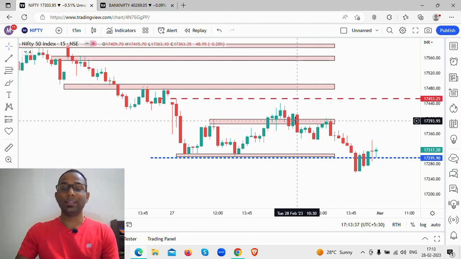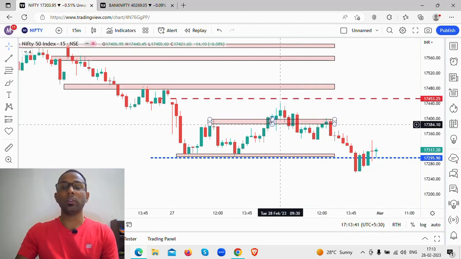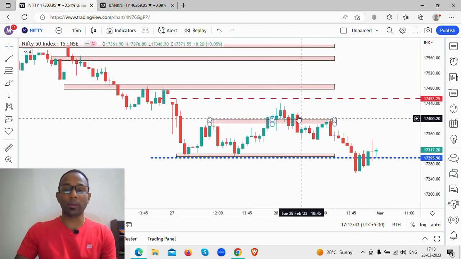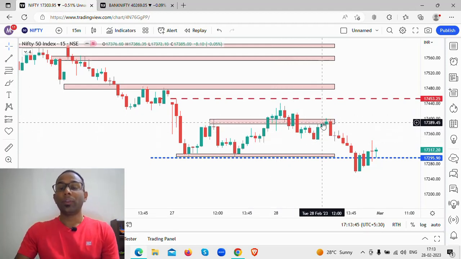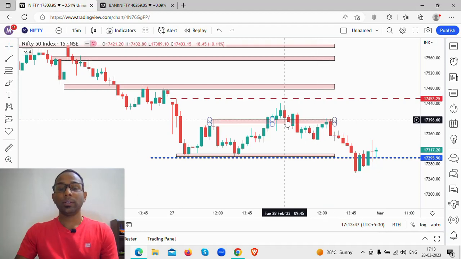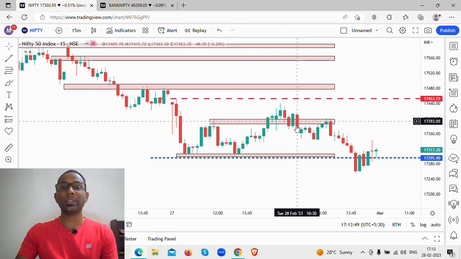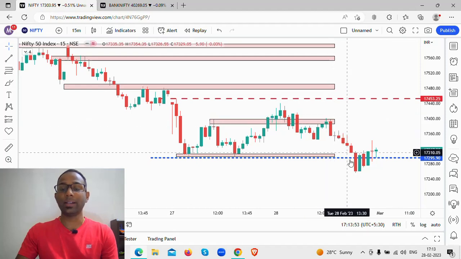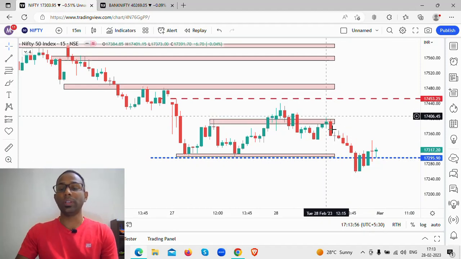This showed that the bulls are now weaker. They could not protect or show their buying strength, and price came down. Once it was acting as a support and then broke, it retested as a resistance level, and from there the price continued to break down towards the lower side.